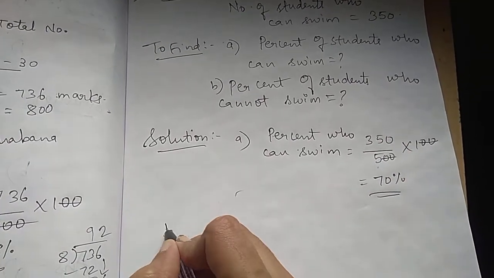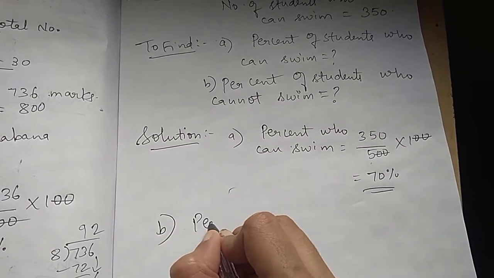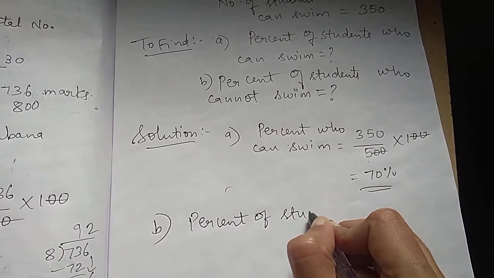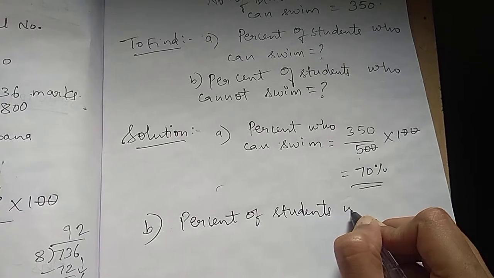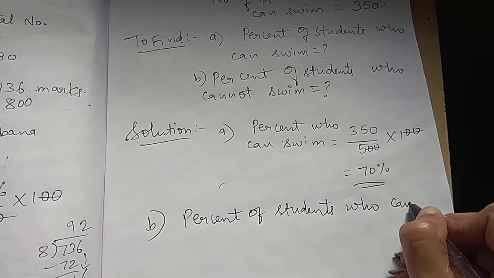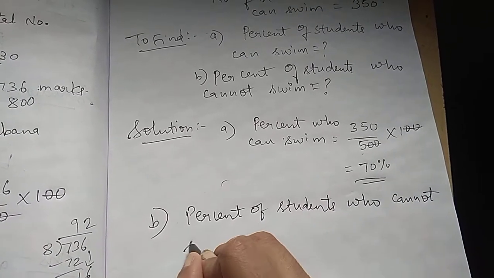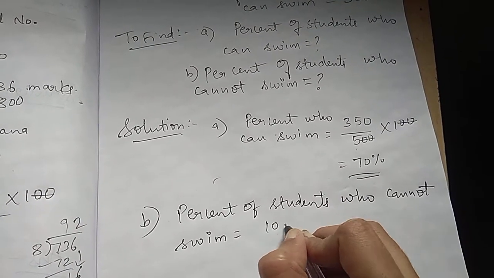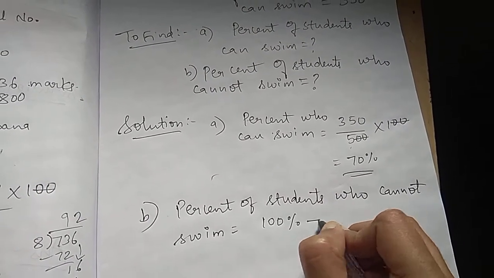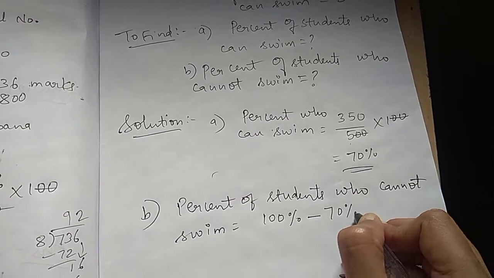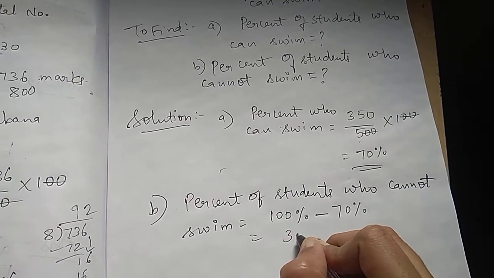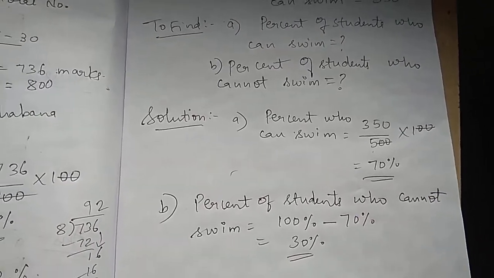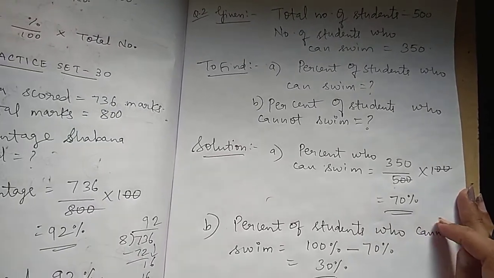Now second part, percent of students who cannot swim. Now we know that the total percent is 100. So from 100% of students, 70% can swim. So the remaining ones, 30% cannot swim. So we just have to subtract it. So this is sum number 2.